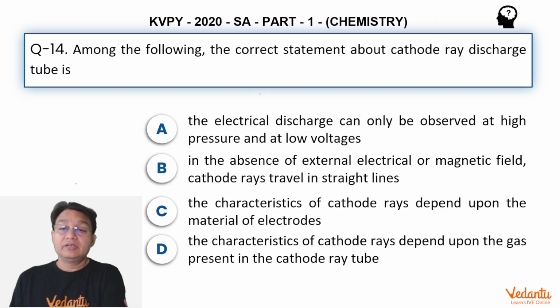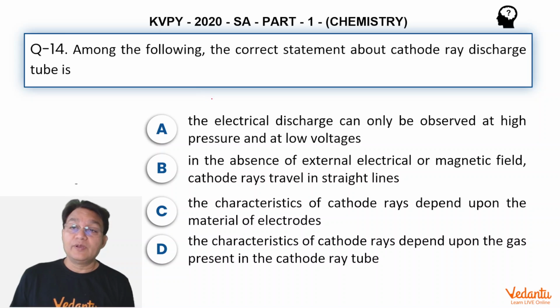Chemistry paper. Here is a question which belongs to atomic structure, and that too the cathode ray discharge tube experiment. Among the following, the correct statement about the cathode ray discharge tube is: first, the electrical discharge can only be observed at high pressure and low voltages. Of course, that's not correct. In the absence of external electrical or magnetic field, cathode ray travels in a straight line. Of course, that's correct.